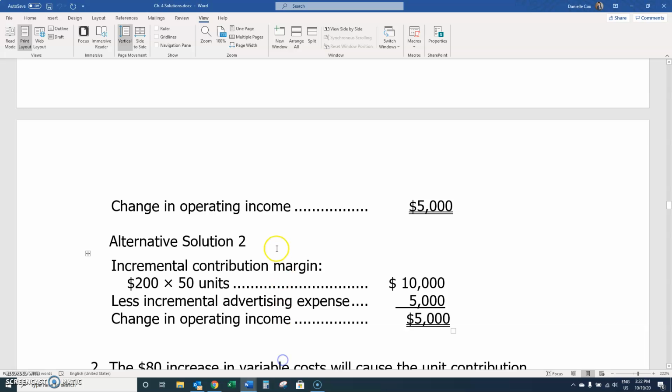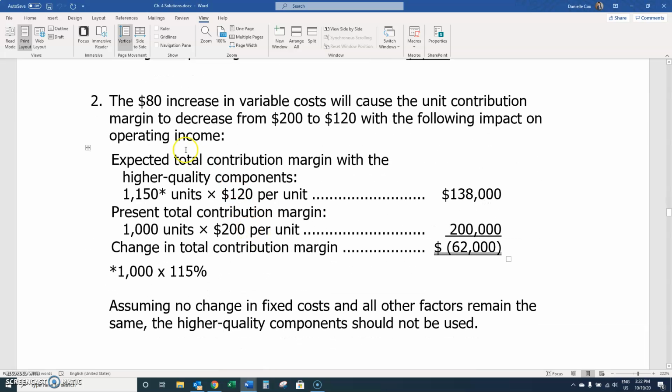So let's go back to the solution. Again, expected contribution margin with the new proposal: we'd sell more units, so 1,000 units with a 15% increase would be 1,150. We'd have more units, but each unit is going to earn $80 less contribution margin, so it's 120 per unit, which gives us 138,000.